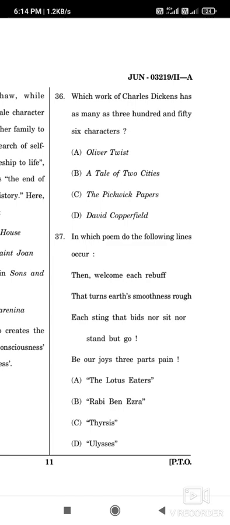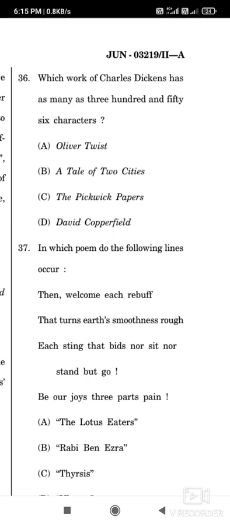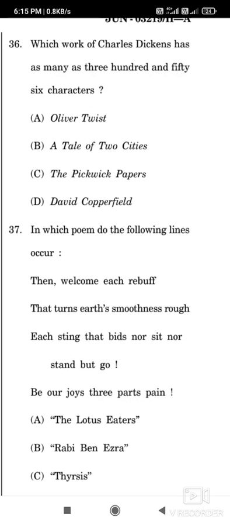Now the question number 36, which work of Charles Dickens has as many as 356 characters? And the correct option is option number C, the Pickwick Papers. The Pickwick Papers has as many as 356 characters. Okay, keep in mind, it is very important. There is always a question on Charles Dickens. Number of characters are asked there in the NET exam also. They ask the characters of Charles Dickens and the novel. Here, on one side there is column B, the novel, and on the other side the character.